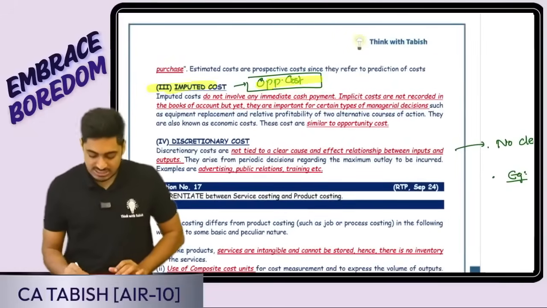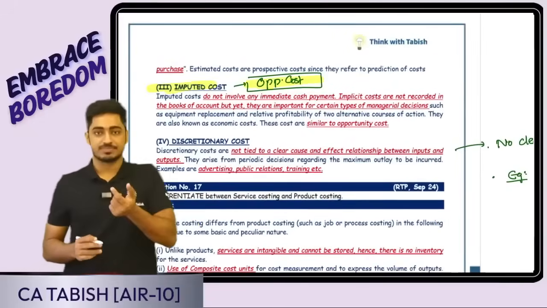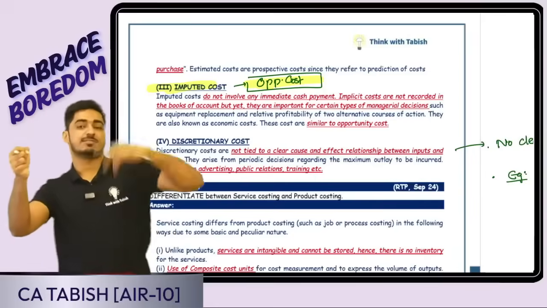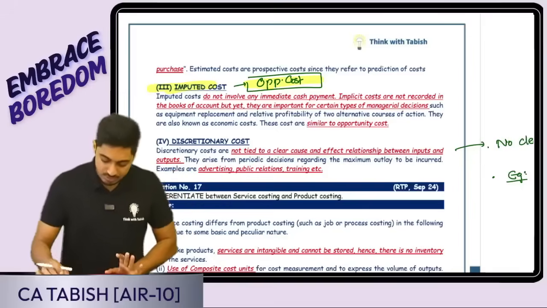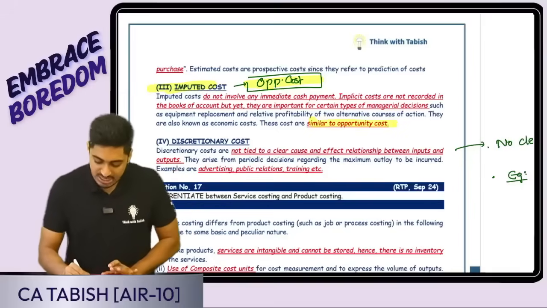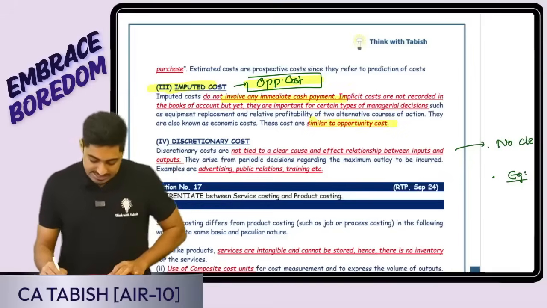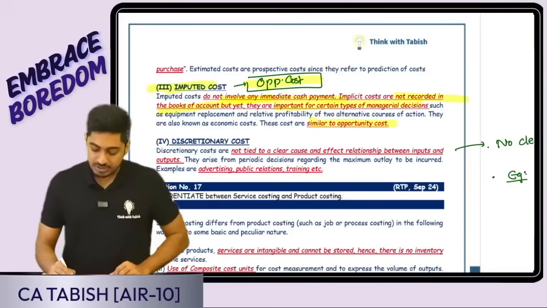Okay, imputed cost. What is imputed cost? It is the opportunity cost. If I take up this work, this I am sacrificing. That is my opportunity cost. There is no cash outflow. It will not be recorded in the books of accounts. It is similar to opportunity cost. It does not involve cash payment. They are not recorded in books of accounts, but they're important for decision making.